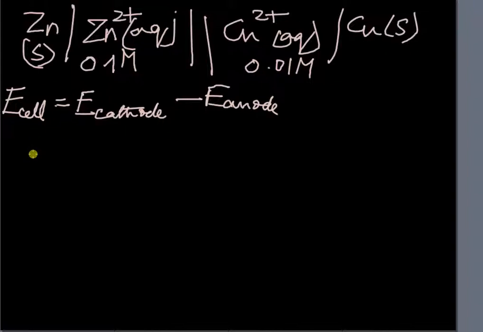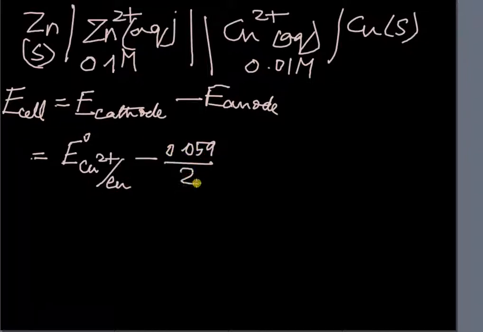Now for E cathode we have to write the Nernst equation expression for the cathode: E naught Cu2+ bar Cu minus 0.059 by 2 logarithm of 1 by Cu2+.